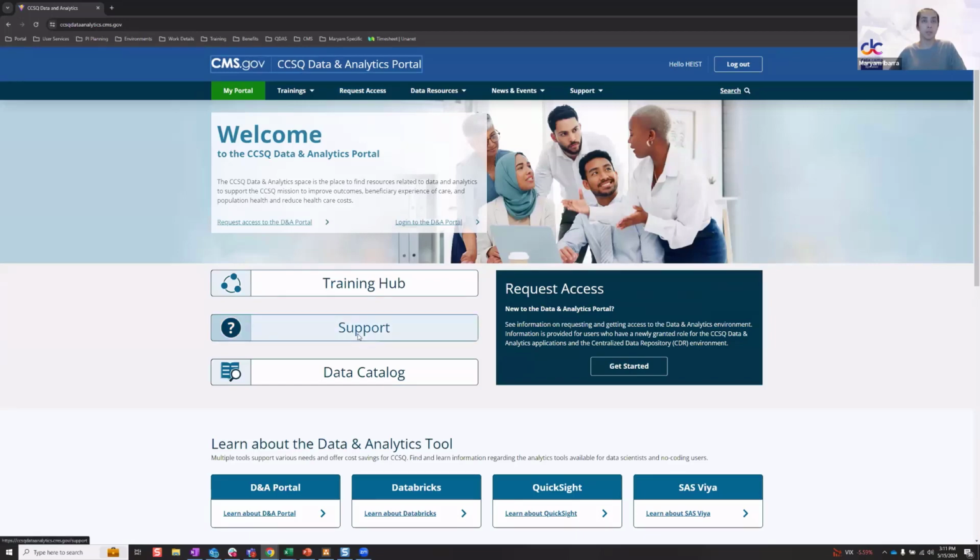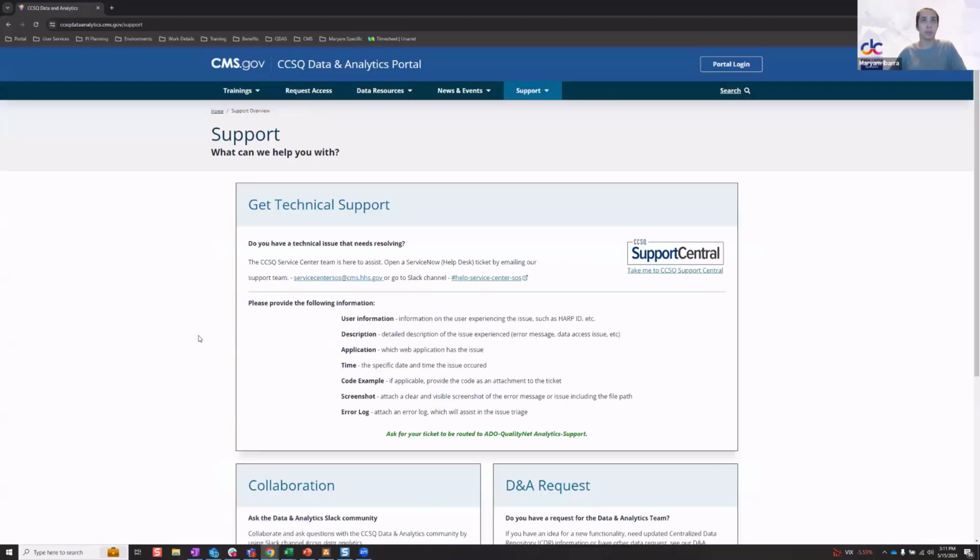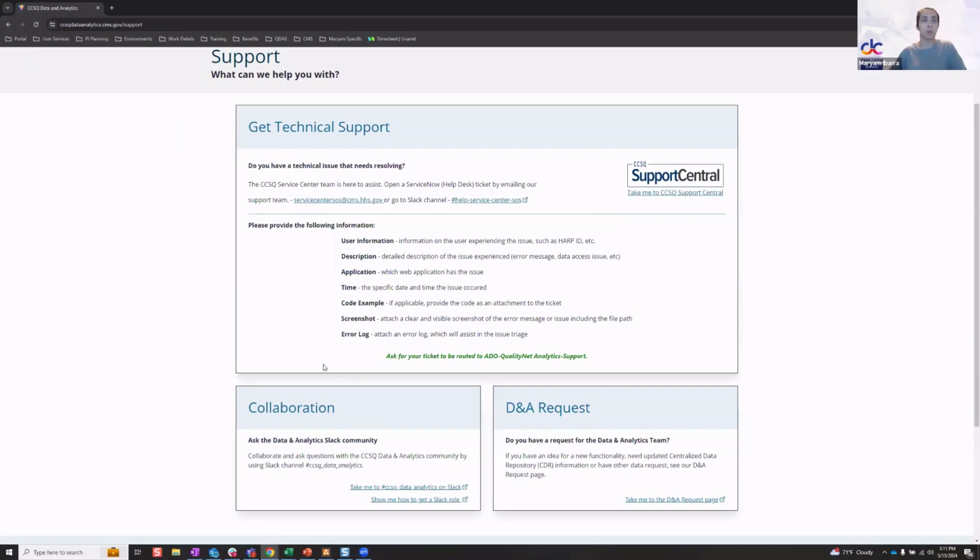Also, from the landing page, you can quickly access the support section. This will take you over to the support page where we give you guidance on getting technical support, collaboration areas for the Slack community, and then, as I mentioned, the D&A requests are here. This link will redirect you back to Confluence. You'll still use the form that you're familiar with until we are able to migrate that over.